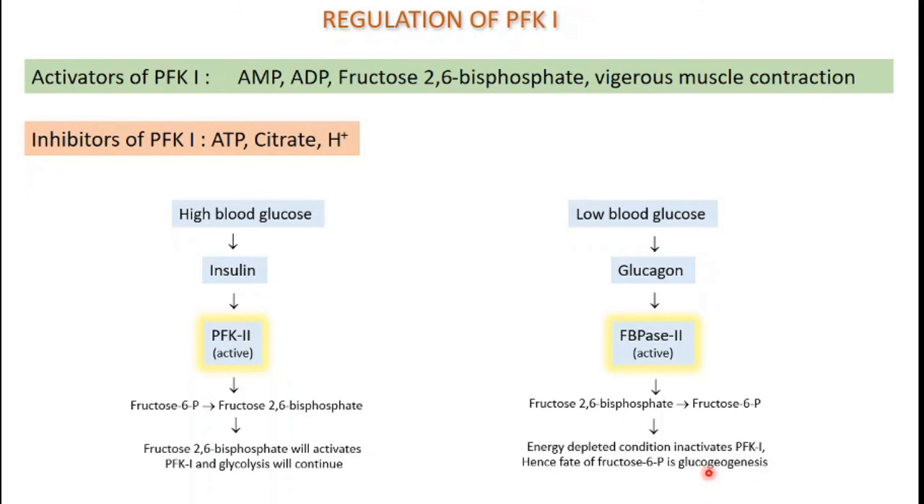Okay, so this is a basic difference. Though it looks simple, it is quite complicated. You have to remember it by considering this scenario. Basically you must note down these two points, that is the activators of PFK1 and the inhibitors of PFK1. Whatever the condition, if you know about these activators and inhibitors, then you can solve any difficult questions asked in the NET exam. Please remember this. AMP, ADP, fructose 2,6-bisphosphate and vigorous muscle contraction are the activators, and the inhibitors are what?